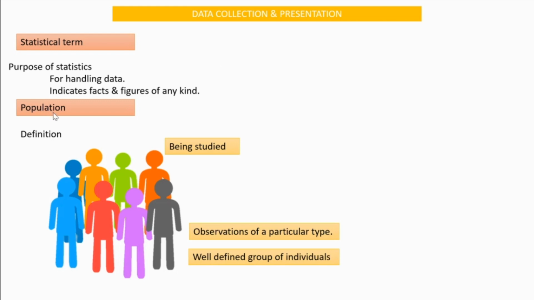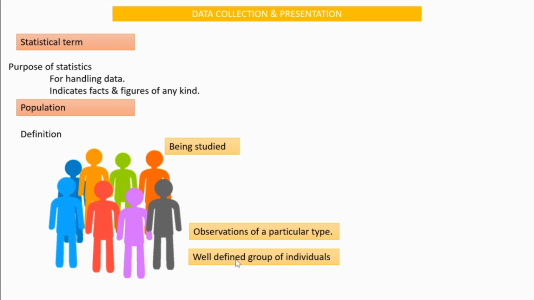Then what is population? Humans themselves are a population. In statistics, population means a well-defined group of individuals, all of the same type.